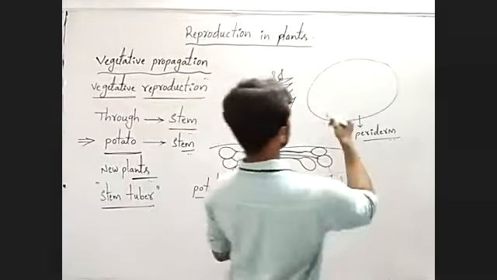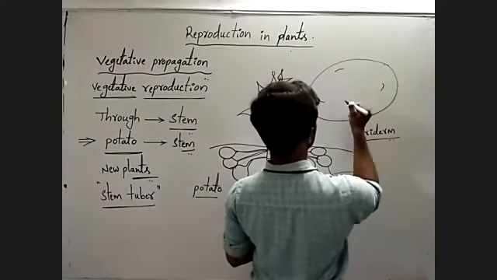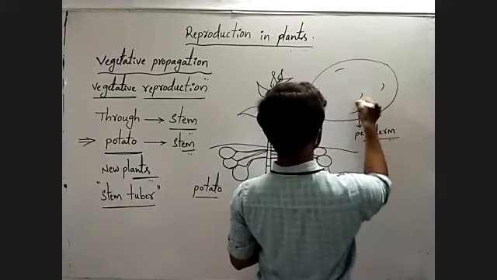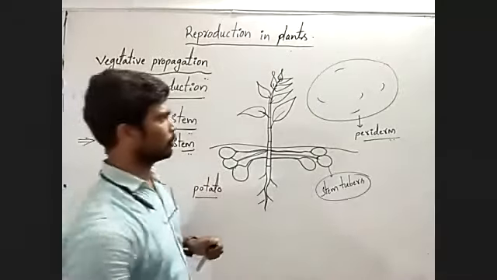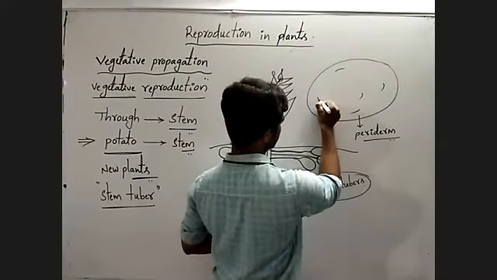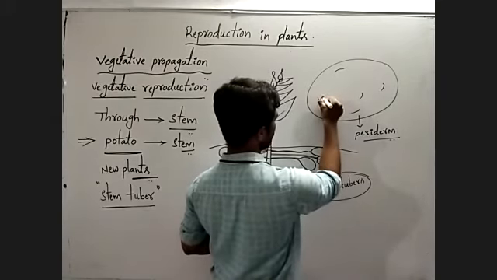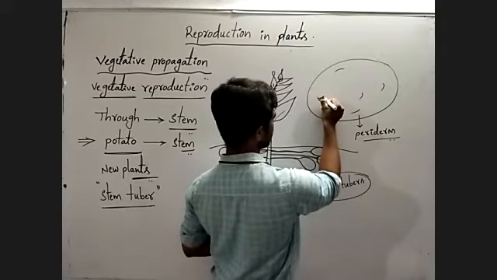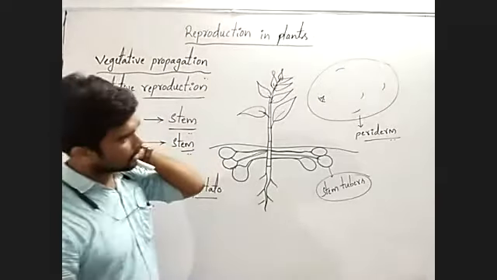Next, we can observe eye-like structures here and there on the potato. When we observe these eye-like structures, we can observe a node and an axillary bud.